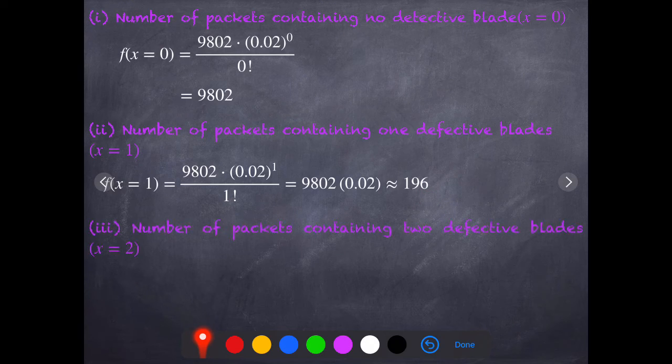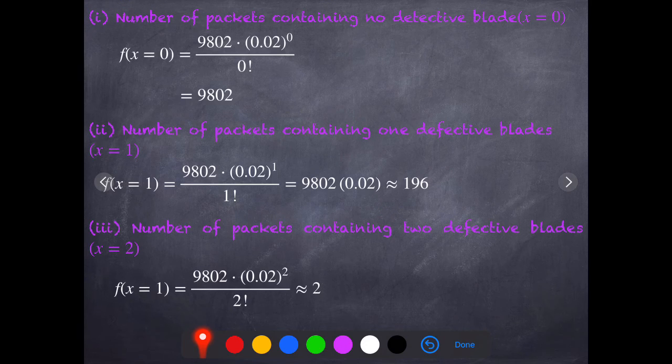Okay, so the number of packets containing two defective blades. Put x equal to 2, sorry, there is a typo error, make this as 2. 9,802 into 0.02 whole square by 2 factorial will give approximately 2, that is 2 packets containing 2 defective blades.